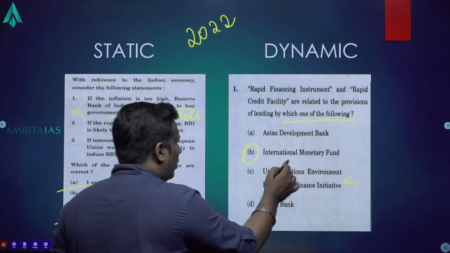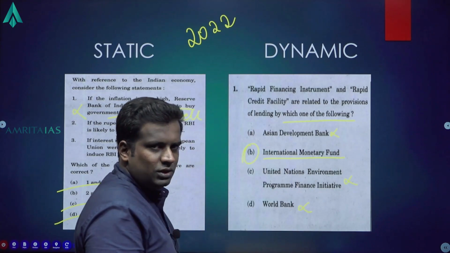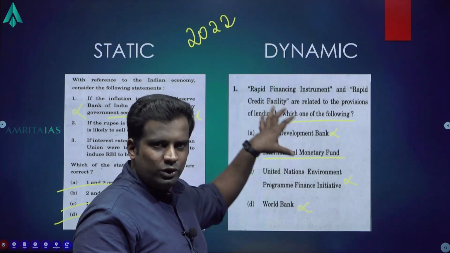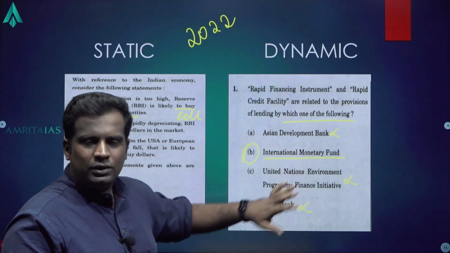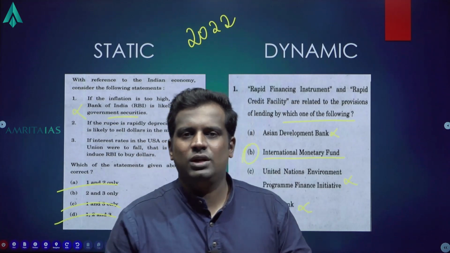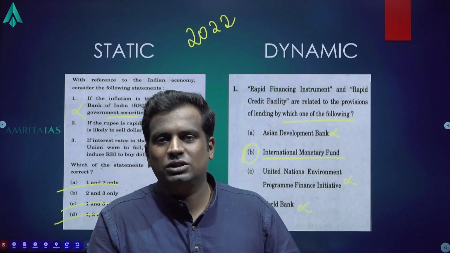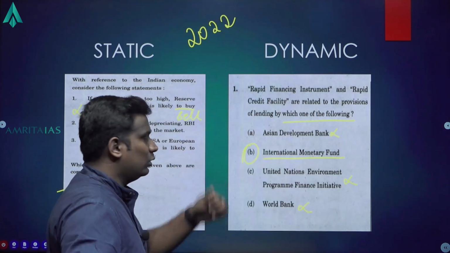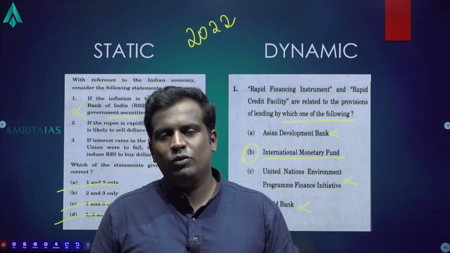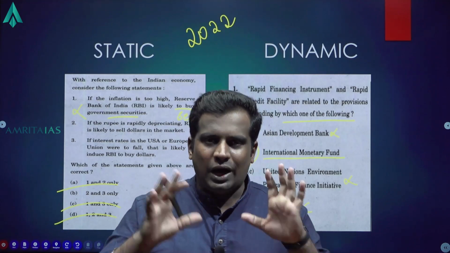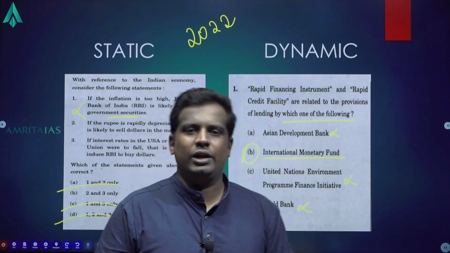In that, only IMF is there. So using that logic too, you can come to this answer. What this provides for you is, once you know your static well, 90% of your dynamic questions can be easily attended. 90%. But there is a condition I add to that. You should know your static questions well. So this video will be focusing on ensuring that you know the static area as well. And once you know the static area, automatically it will help in your dynamic areas.